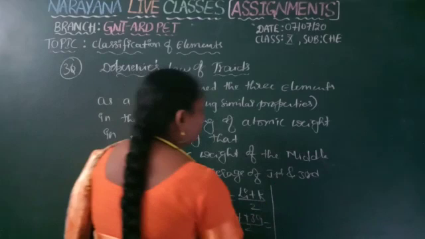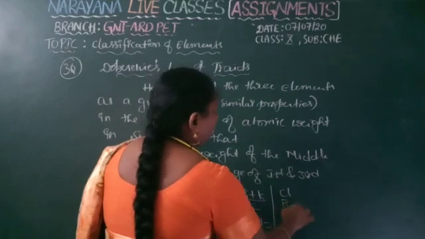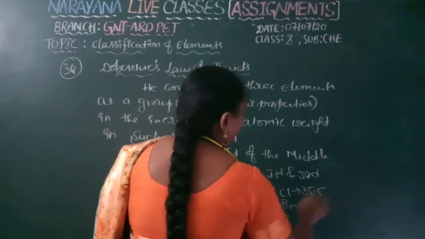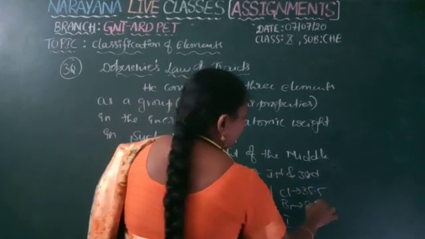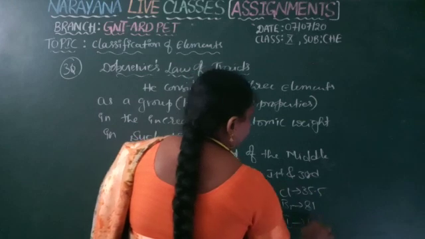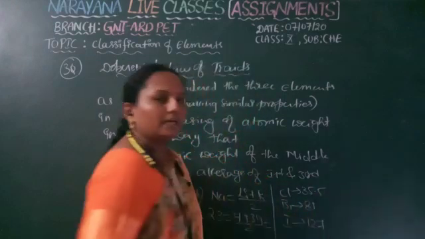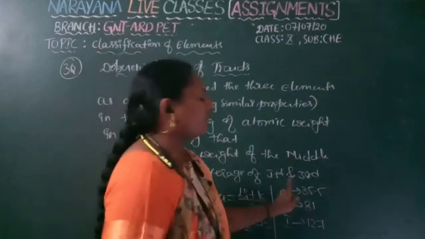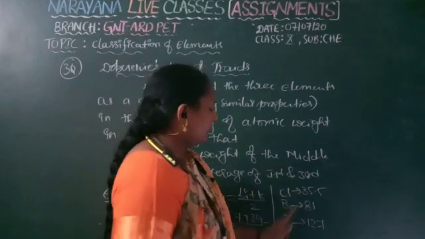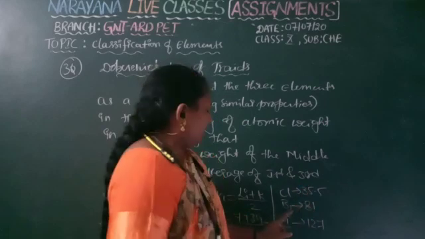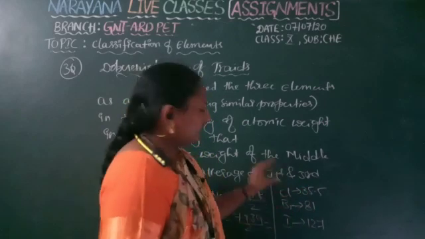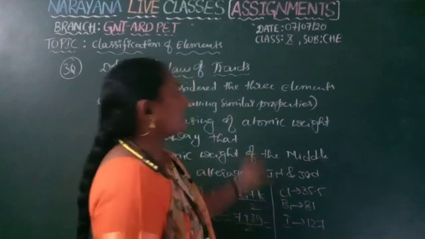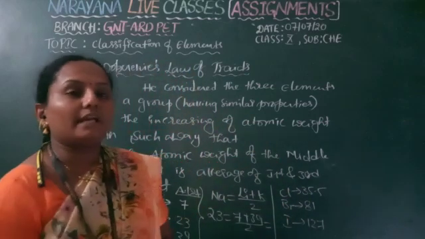If you take one more example, you can take chlorine, bromine, iodine. Chlorine atomic weight is 35.5. Bromine atomic weight is approximately 80, 81. Iodine is 127. If you check the same formula, the average of the atomic weights of chlorine and iodine is equal to that of bromine. So that formula is satisfied. These three elements are called Dobereiner triads, are said to have similar properties, and are arranged in the increasing order of their atomic weights.